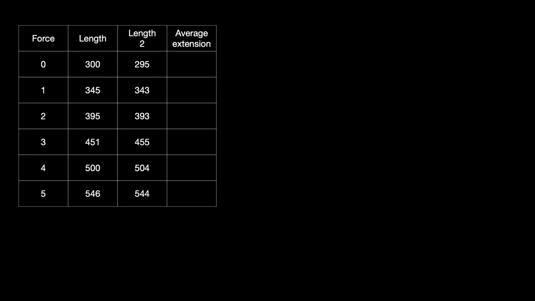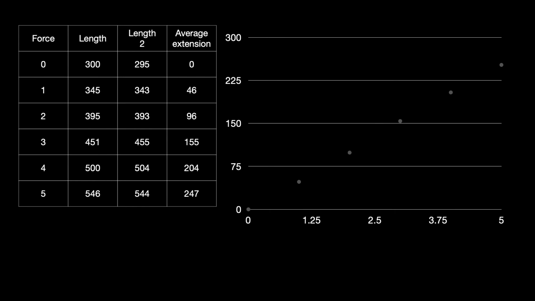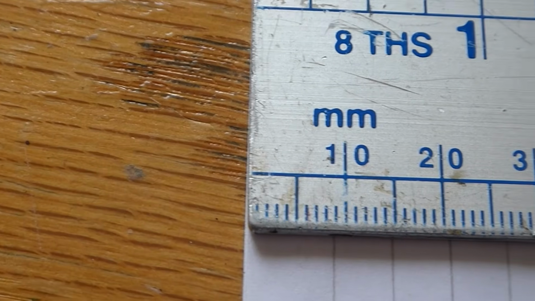From the average measurement of the original length, we calculate an extension at each unit of force. We plot a graph that shows a clear trend, linear in this case, and the graph line tends to average out the errors. An error is systematic if we do exactly the same thing each time.